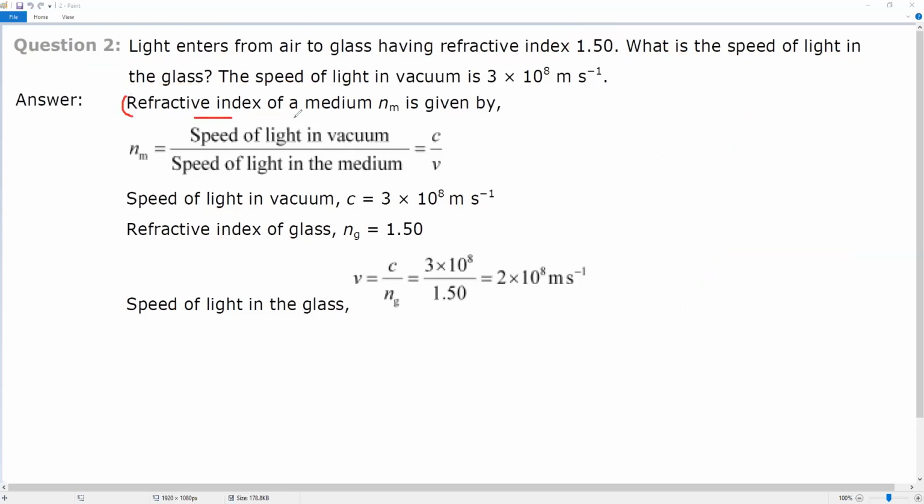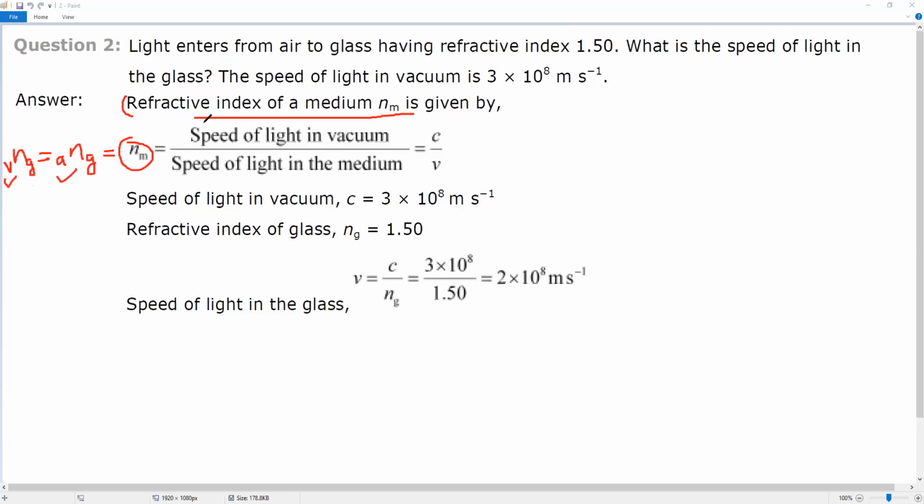The refractive index of the medium has a formula. Here we are discussing the refractive index of which medium? Glass. So the refractive index of any medium with respect to air, or with respect to vacuum you can also say. Air is similar to vacuum. We know that in air molecules are present, in vacuum there are no particles, but light behaves the same in vacuum and air.